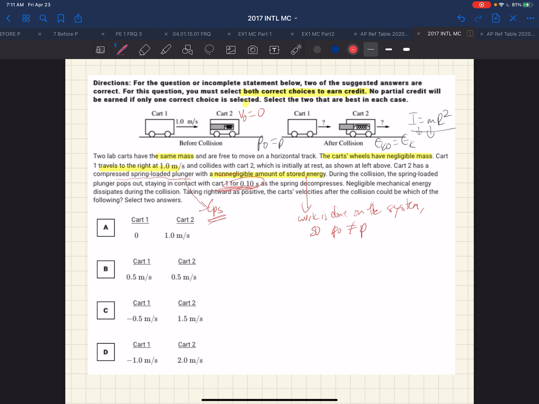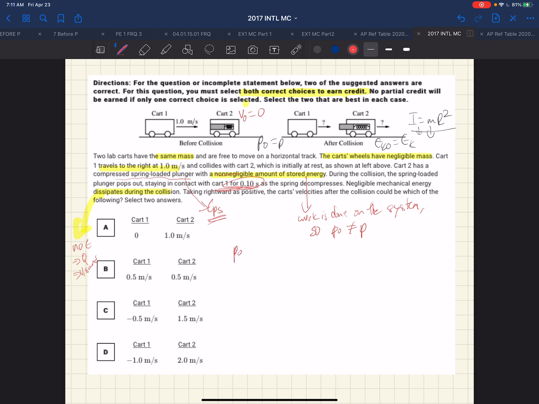Negligible mechanical energy dissipates. So why are they telling us that? Negligible energy dissipates means that there is no energy going into Q or vibrational or sound and so forth. So normally if we had a loss of energy, we know it's being converted to another form, degraded energy that's not available to do useful work. So taking the right as positive and the velocities of the collisions, what are the possible velocities?